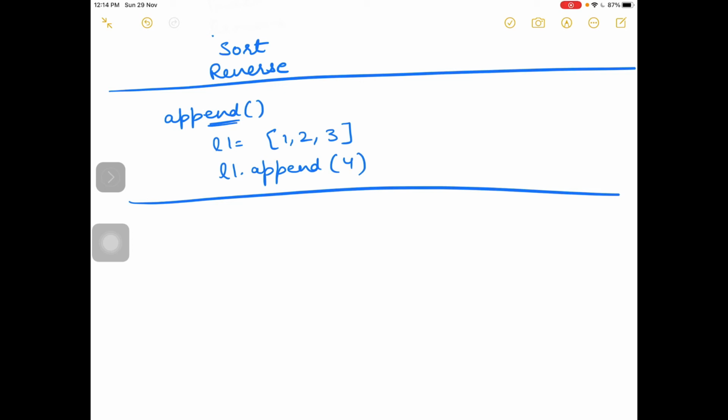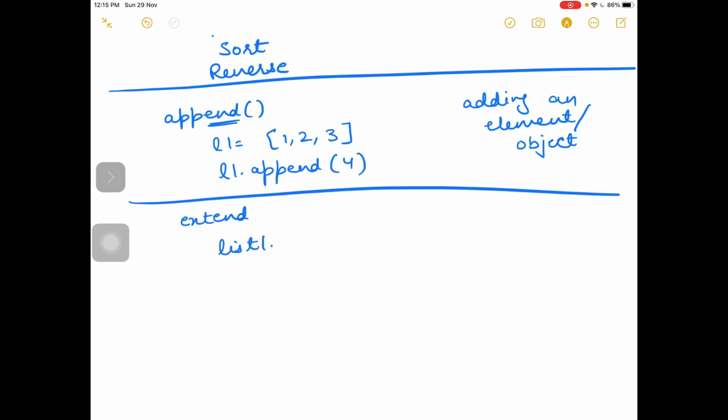Next is extend. If you want to extend the list, extend means adding one list to the end of another list. Append is adding an element, adding an object. If you want to add one element at the end, then we use append for single addition. But if you want to combine, if you want to add one complete list to the end of another list,